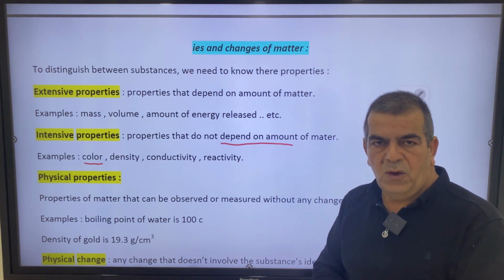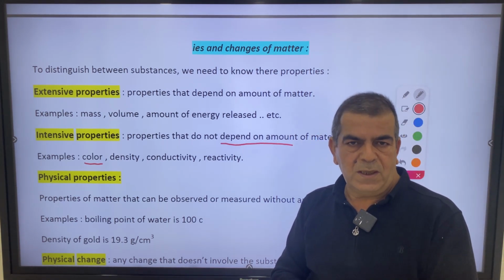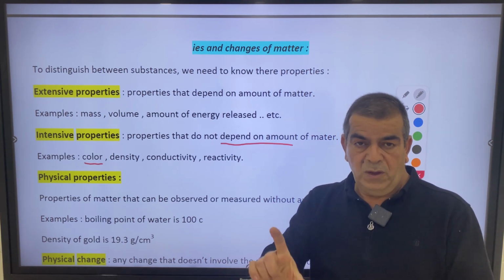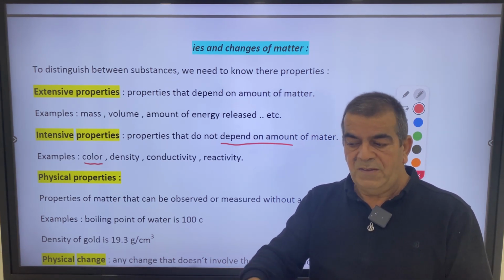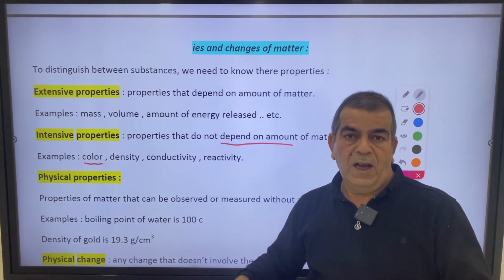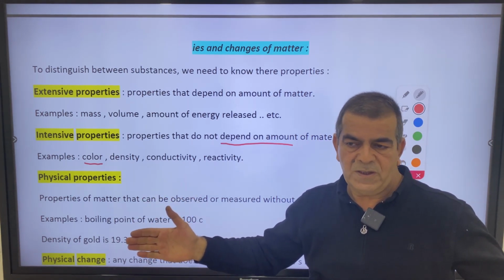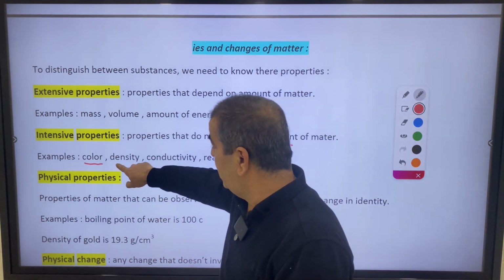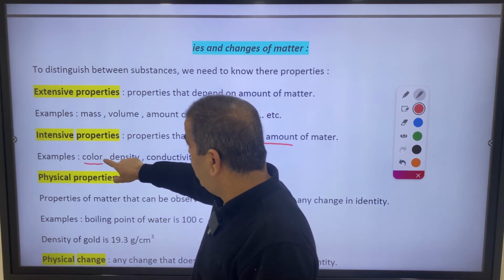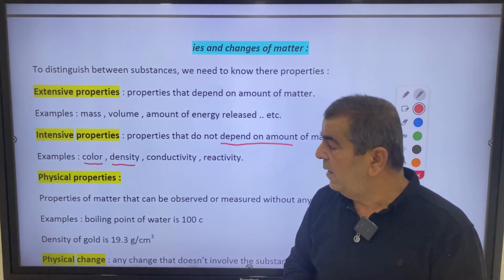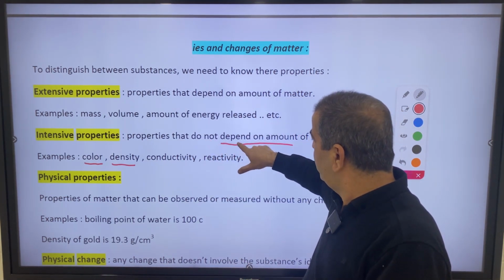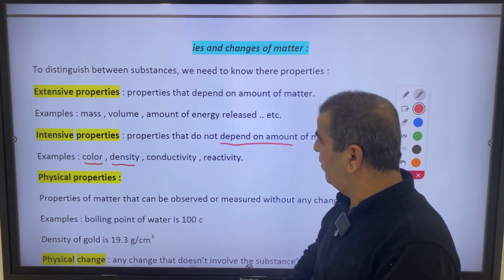Density of water is about 1 gram per cubic centimeter. It is the same if you have a bottle of water, a gallon of water, or a tank of pure water. It's the same density. Why? Because density is an intensive property that doesn't depend on the amount of matter.